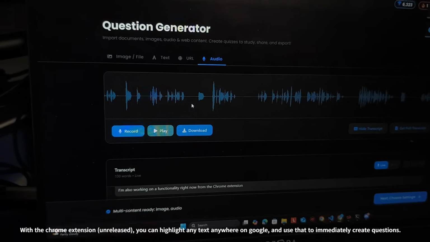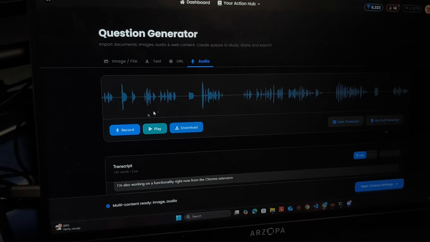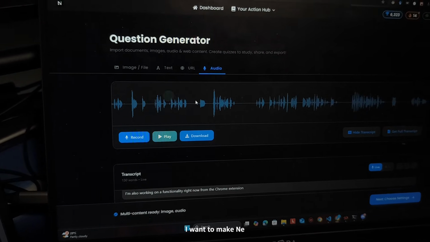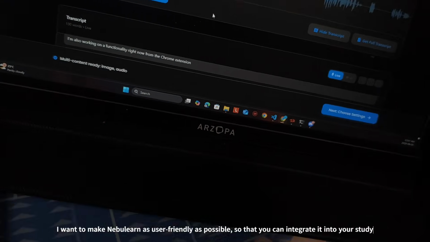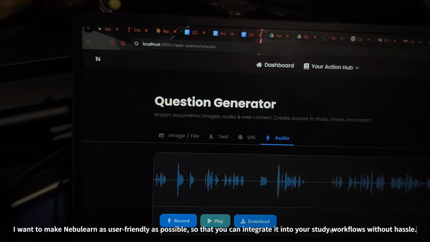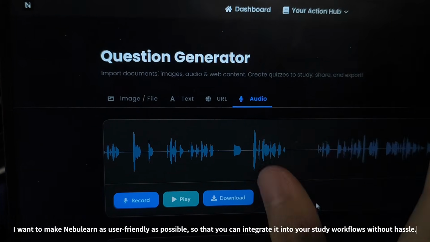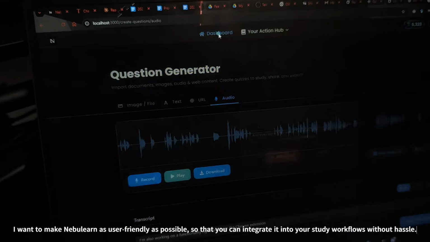Also, I hate it when you don't have the ability on these apps to record, play or download your audio. So you can obviously do that. You can download it and use it in other software. I want to make it so Nebulearn is a very open thing where you can use it with other software rather than being a very closed system.